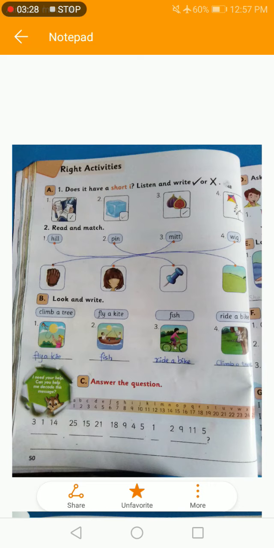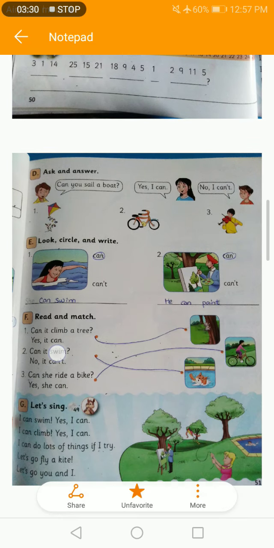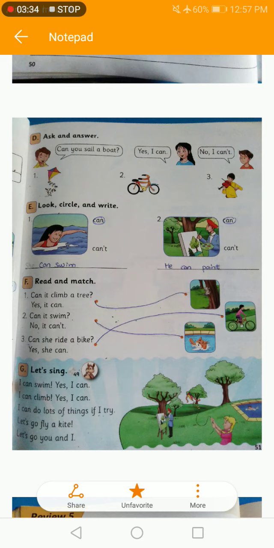Now come to page number 51. In 51 we have exercise D, E, F and G. So exercise D, ask and answer. Here you have to look at the pictures and you have to ask a question and then you have to give an answer. Can you sail a boat? Yes, I can. No, I can't. If you are able to sail a boat, then you can answer like yes, I can. If you can't, then you can answer no, I can't.